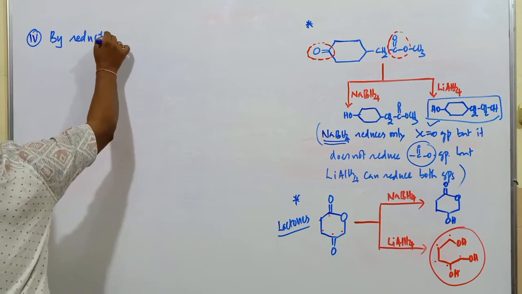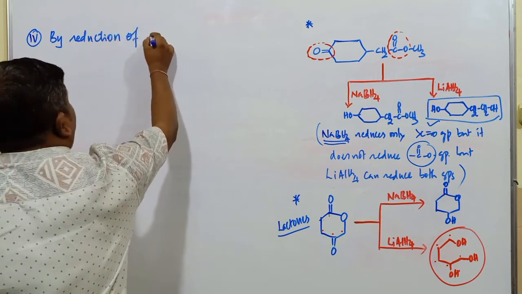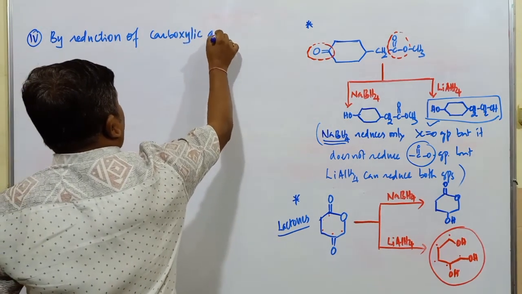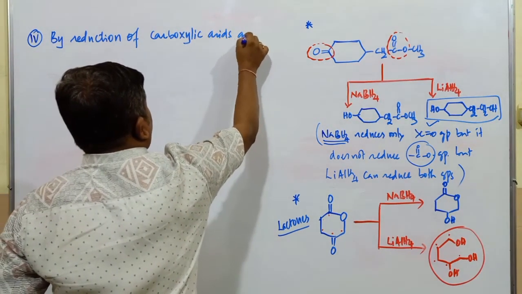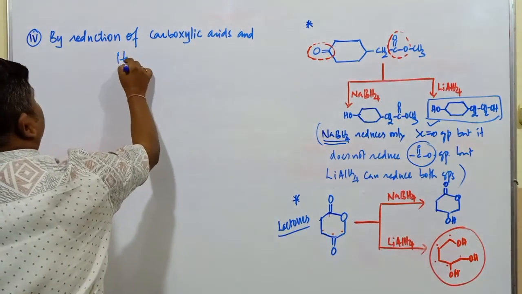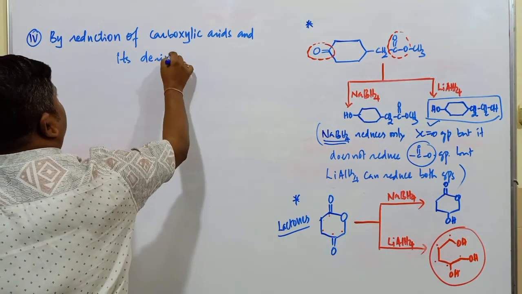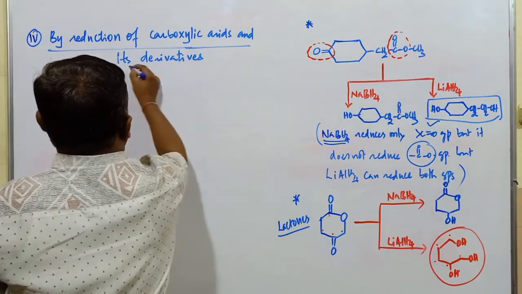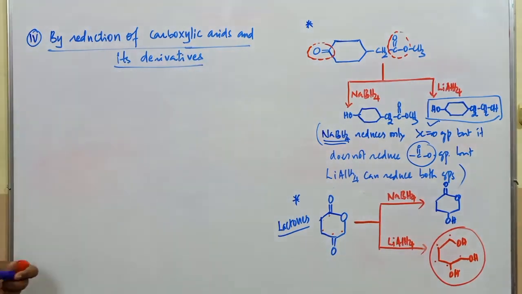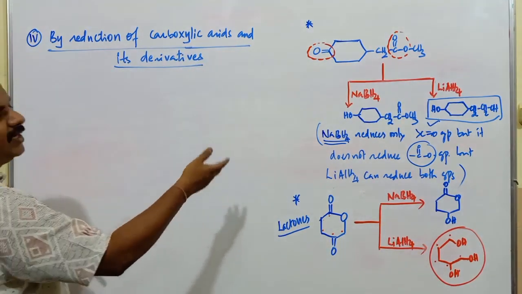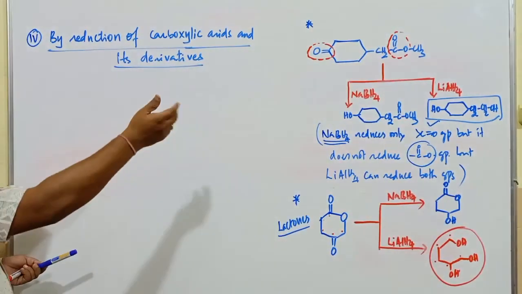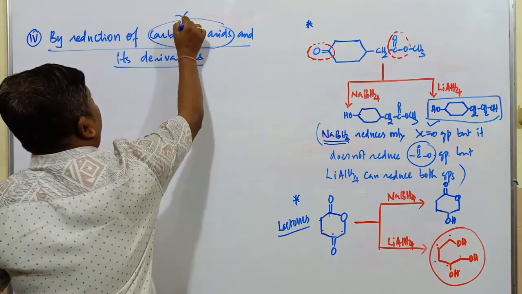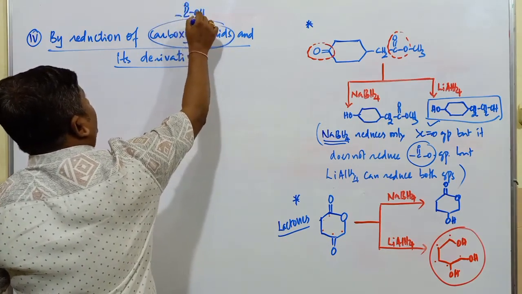The 4th method is reduction of carboxylic acids and its derivatives. So here reduction of carboxylic acid takes place. In the previous case we used reduction of carbonyl compounds; generally we considered aldehydes as well as ketones. Carboxylic acids are those compounds that contain C double bond OOH.